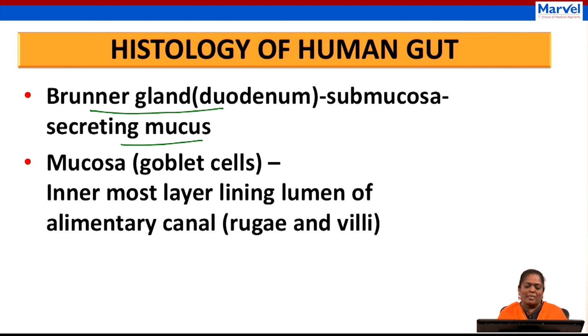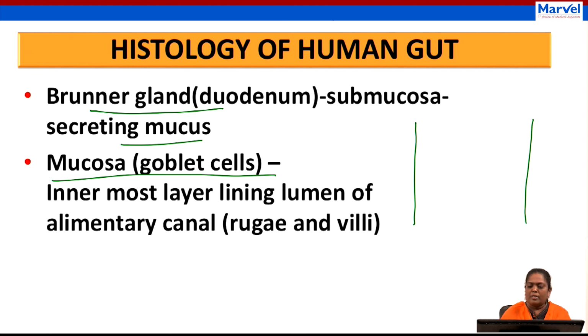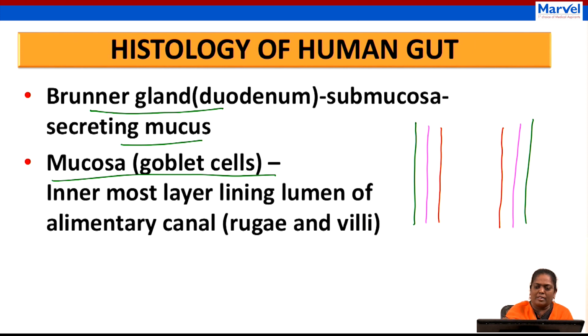Then the next one is mucosa, the innermost layer, lining the lumen of the alimentary canal. Say for example, if this is our serosa, the next one is our muscularis, the next one is our submucosa, and the final one is our mucosal region.